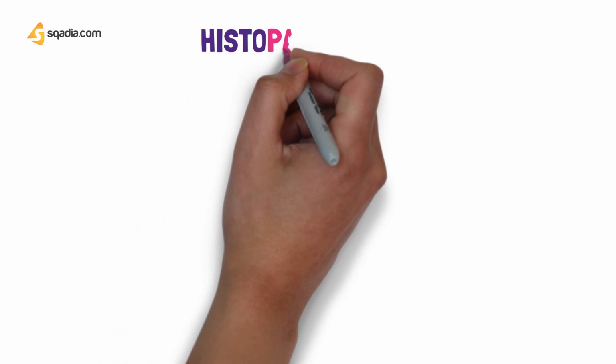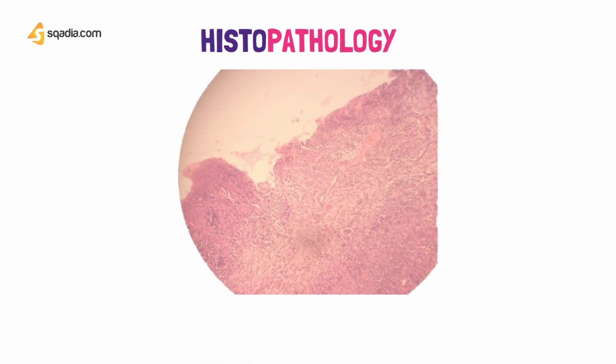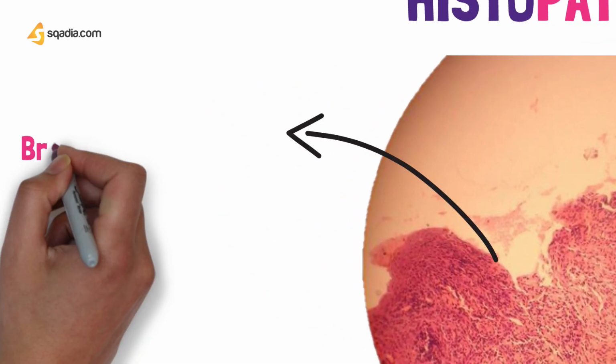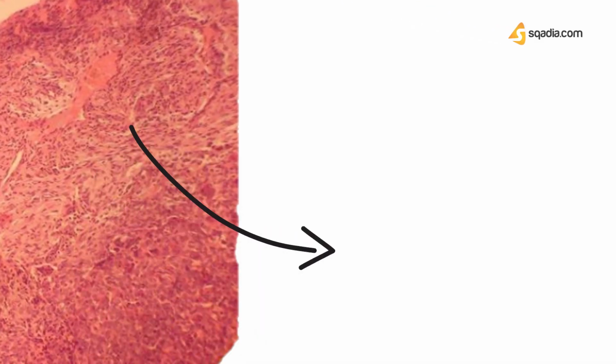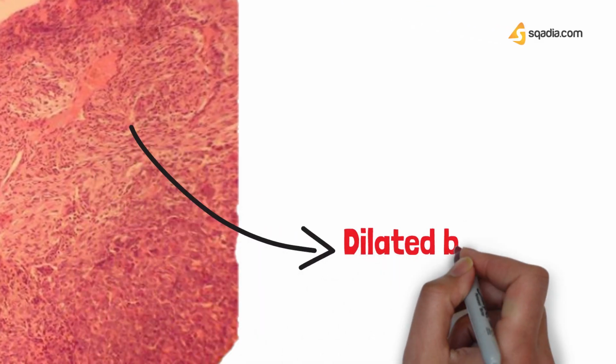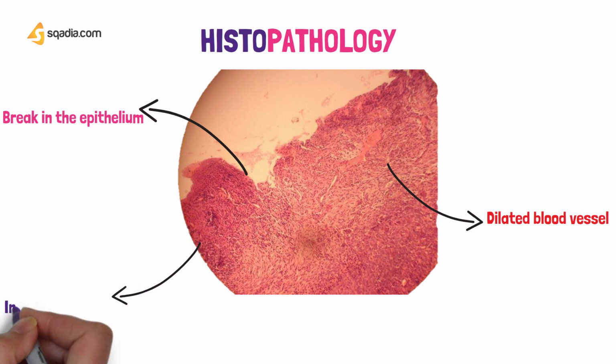Now we're going to look at the histopathology. This is a picture of the slide of the ulcer. This is how an ulcer would look under the microscope. We can see that there is an evident break in the epithelium. We can also appreciate some dilated blood vessels, and there is some apparent infiltrate of inflammatory cells.